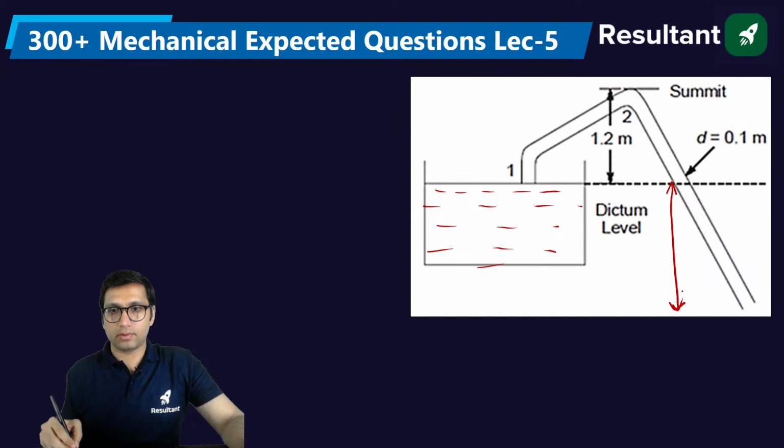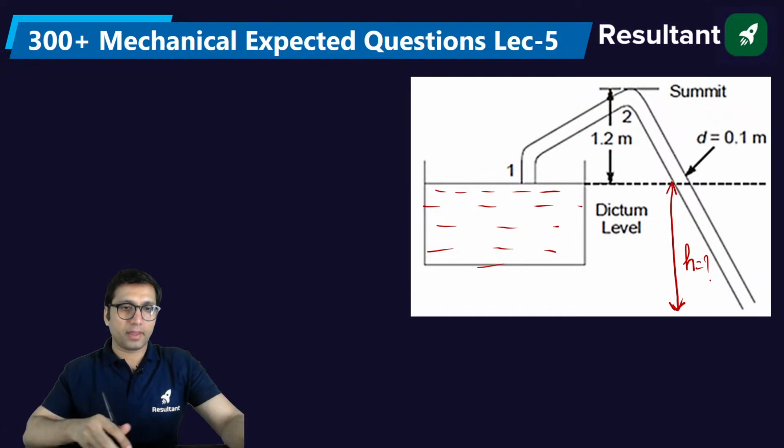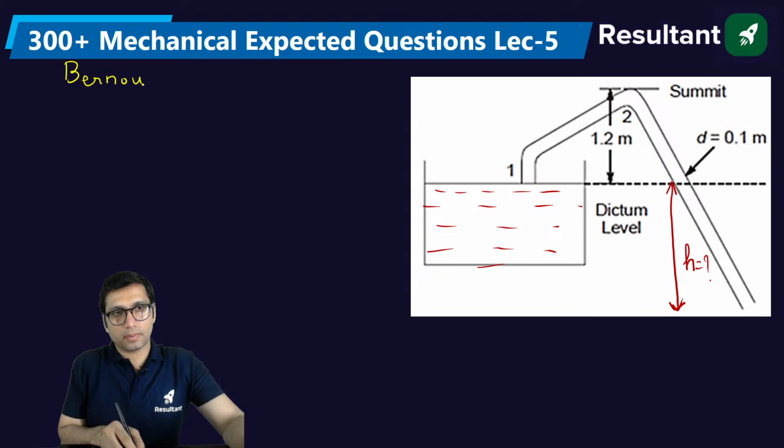From this point to this point, what is the height? They are asking this question. So how to solve the question of the siphon? Whenever you have to solve the question of the siphon, you can apply the Bernoulli equation. You have to apply Bernoulli's equation.